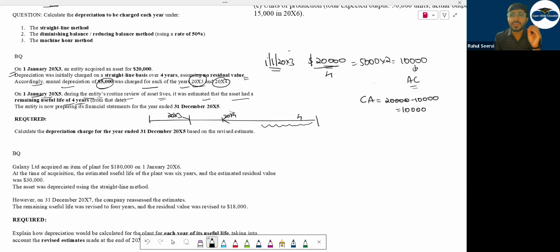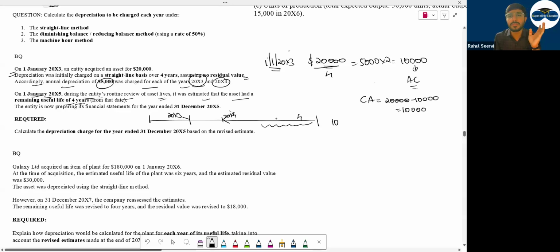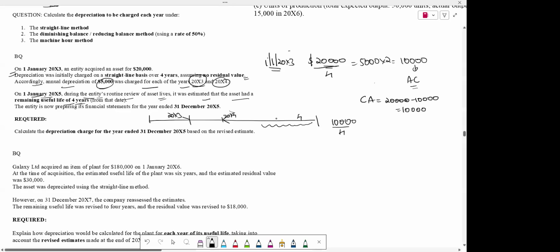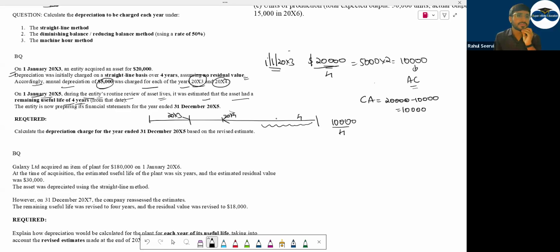So now depreciation will be based on what? Remaining 4 years. So instead of taking cost of 20,000, what will you take? You will take the carrying amount. The carrying amount is 10,000. Is there any residual value here? Nothing is there. So 10,000 divided by 4. So per year depreciation will be 2,500. After the estimate, my depreciation is 2,500. Before the estimate or change, it was 5,000.